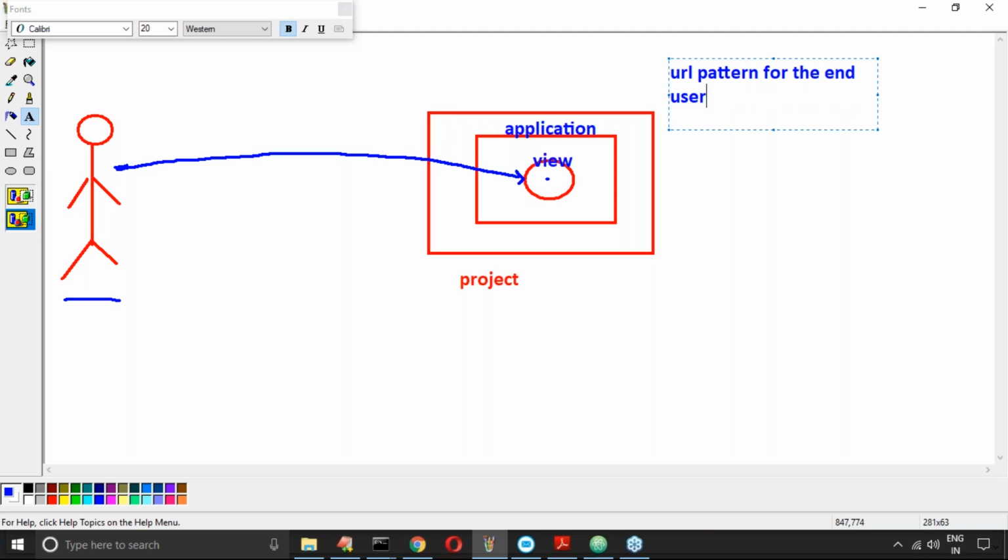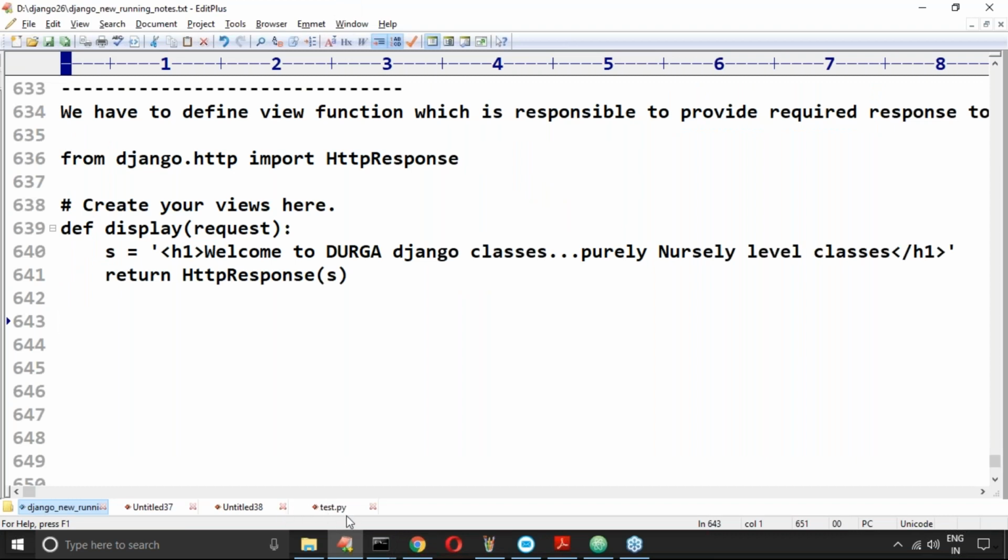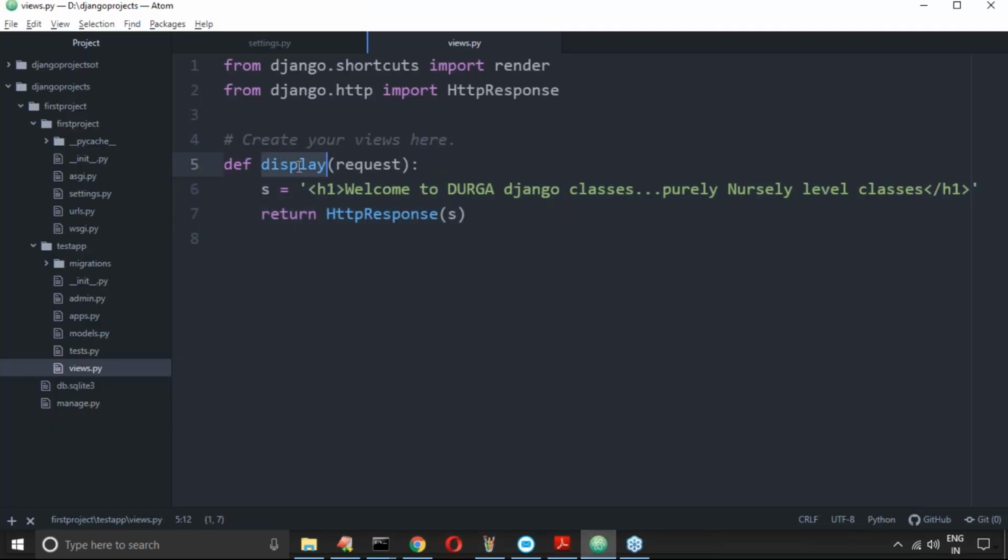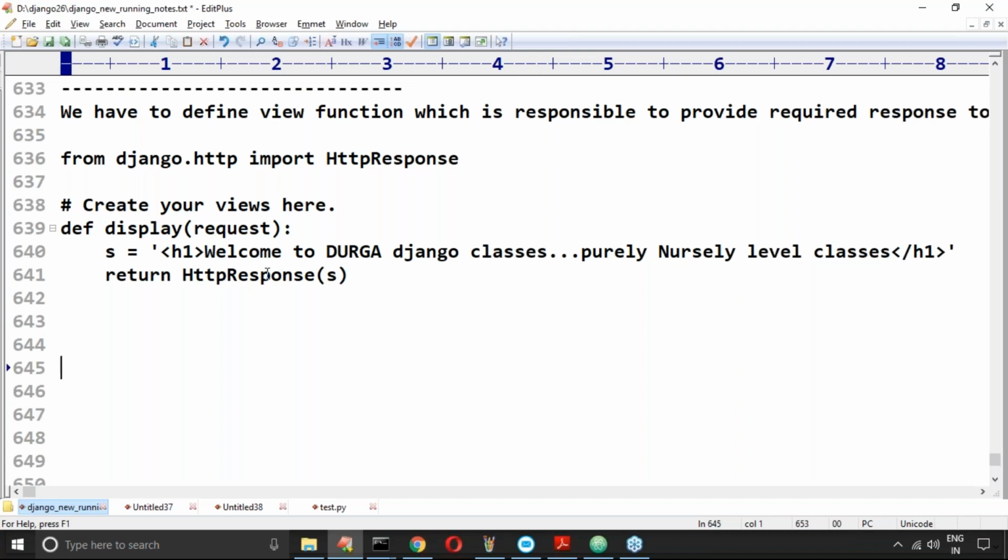Remember this: the end user has a display function available. If they want, they can call the display function and I will provide the required response, but to call it they need to use some URL pattern. So a URL pattern is required for the end user. By using the URL pattern, the end user can send a request for our views.